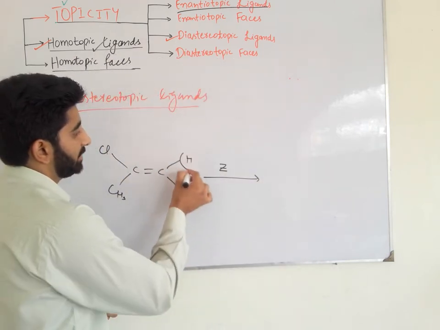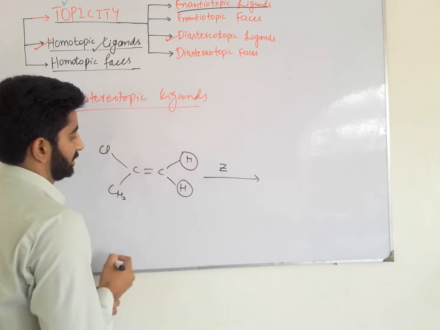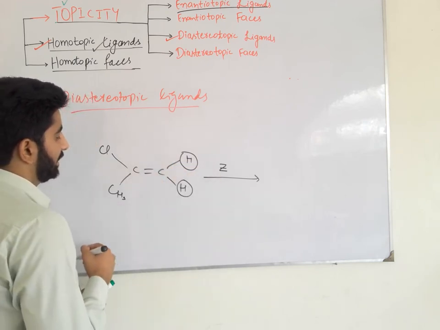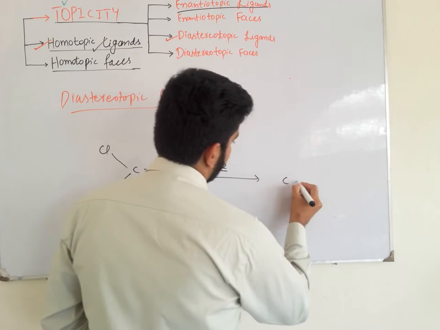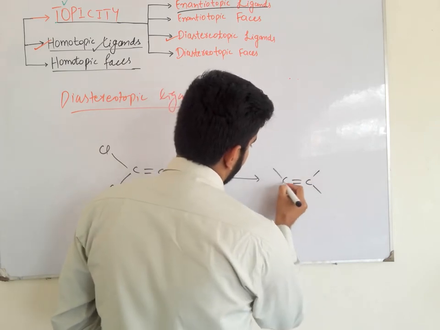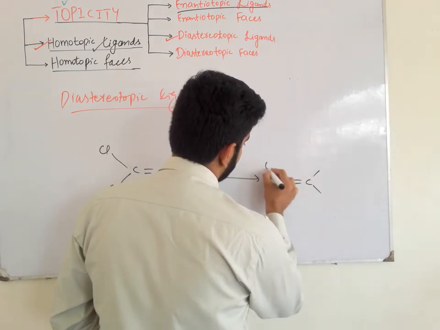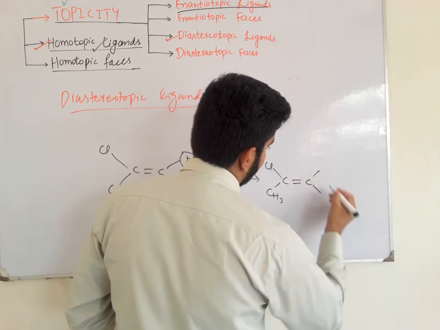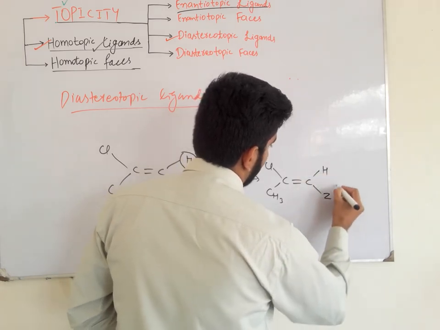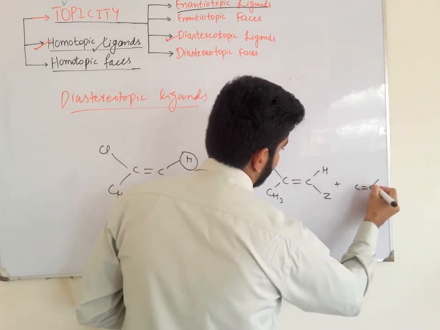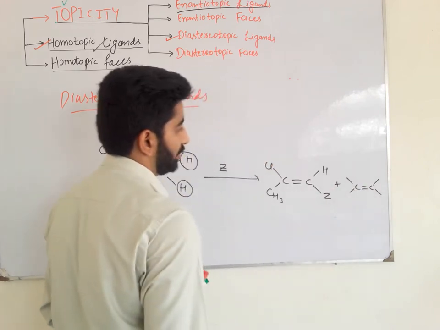So what is the relationship between these two hydrogens? If we get a pair of diastereomers, then they are diastereotopic ligands. And if we get a pair of enantiomers, then they are enantiotopic ligands.